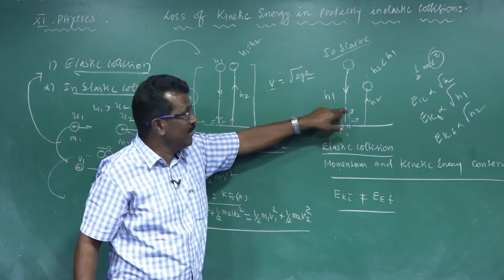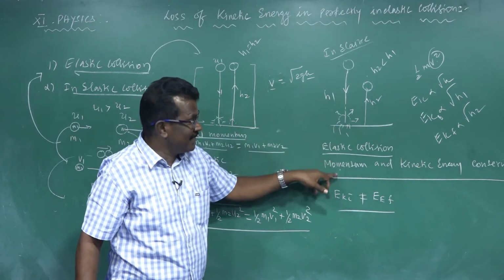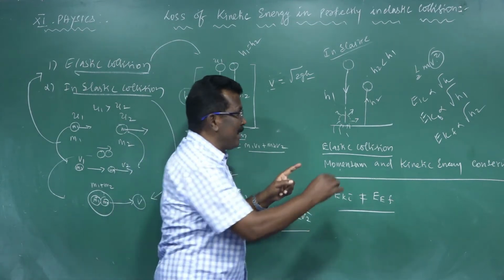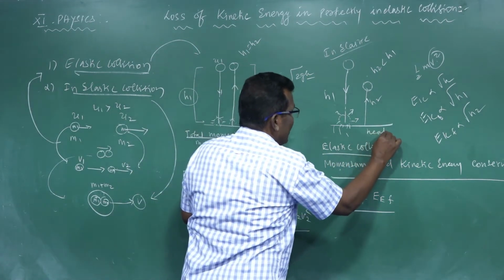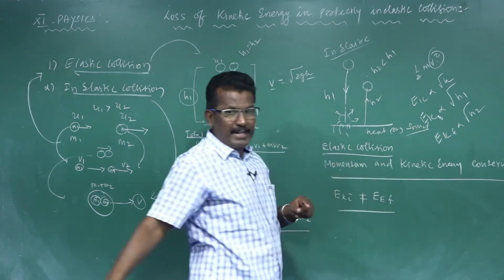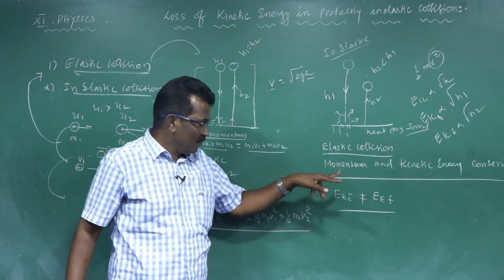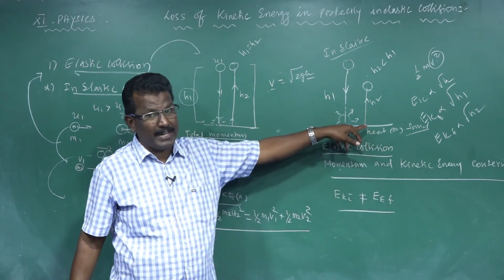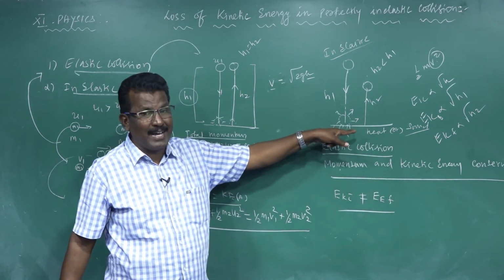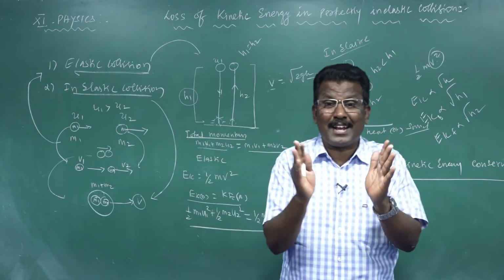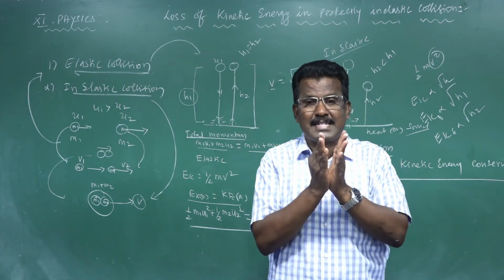But in inelastic collision, there is an energy loss. The kinetic energy loss may be converted to heat energy or sound energy. So initial kinetic energy is not equal to final kinetic energy. There may be a loss of kinetic energy, converted into sound energy and heat energy, but the total energy remains constant or conserved.